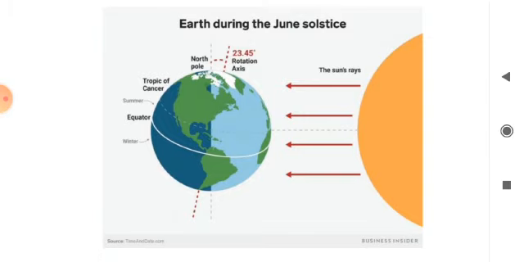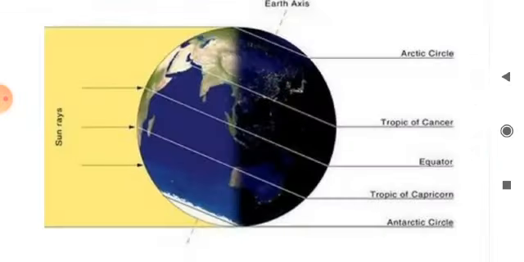Now come to the winter solstice. Just follow the diagram. The conditions at winter solstice on 22nd December are exactly the reverse of summer solstice conditions. The sun shines directly over the Tropic of Capricorn, hence the length of the day increases if anyone goes towards the south pole. The day is longer in the southern hemisphere than night. So these are the special features of winter solstice.